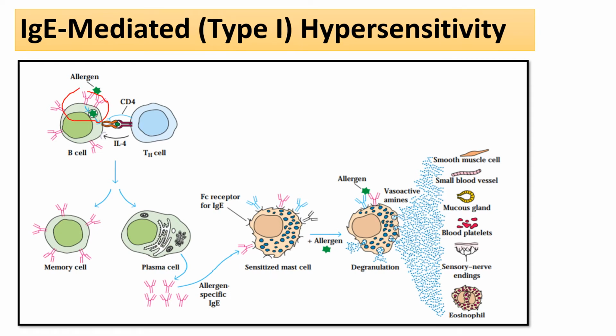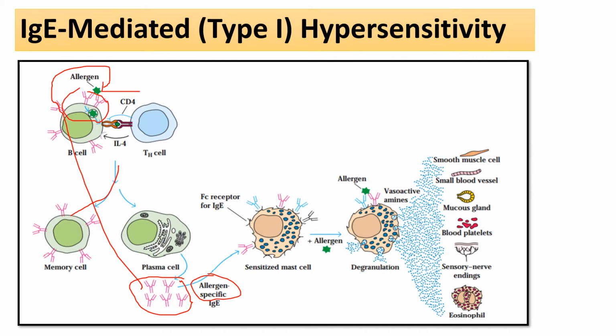When they bind with the antibodies, it undergoes phagocytosis, and it is the B cell activation. B cell activation takes place through Th helper cell mediation. After the activation of the B cell, it produces memory cells and plasma cells, and these plasma cells produce the antibodies. These antibodies are for these specific allergens. That's why we call them allergen specific antibodies, IgE.